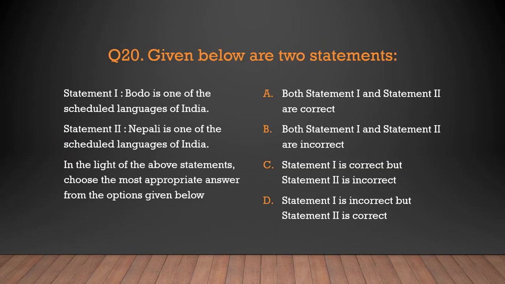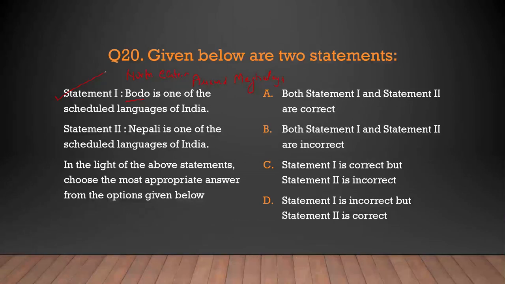Then we had the last question, question number 20. Given below are two statements. Bodo is one of the scheduled languages of India. Now in India we have a variety of languages, so we should be having a knowledge of this also. Now the Bodo. Bodo is that language which is spoken in northeastern states. Now where in the northeastern states? It is especially in Assam and Meghalaya. So yes, Bodo is one of the scheduled languages of India which is spoken in Assam and Meghalaya. So statement 1 is absolutely correct.